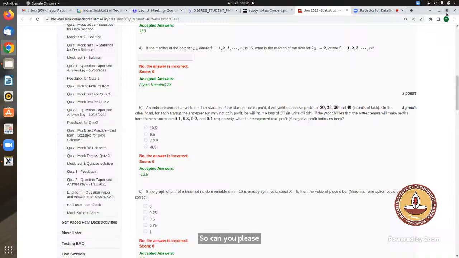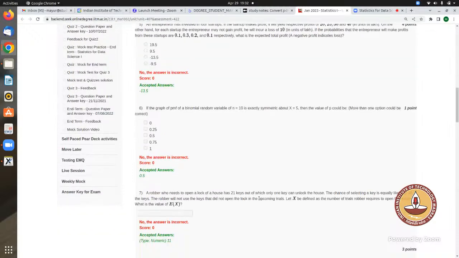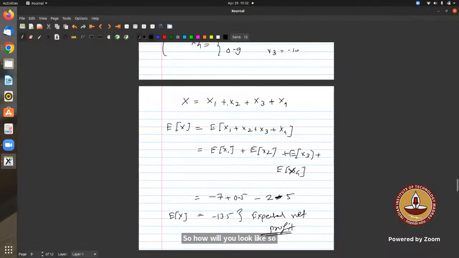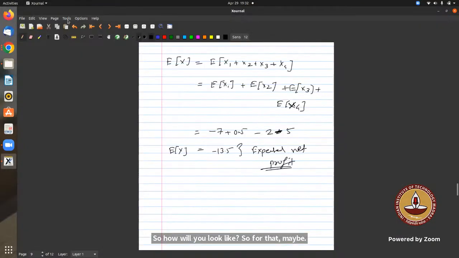Okay. If the graph of a PMF of a binomial random variable is exactly symmetric about x equals 5, then the value of p could be, what is your answer? I think the lectures have covered that. It is related to the graph of a binomial random variable. So how will it look? Maybe I'll draw the graph. Have you studied the graphs?